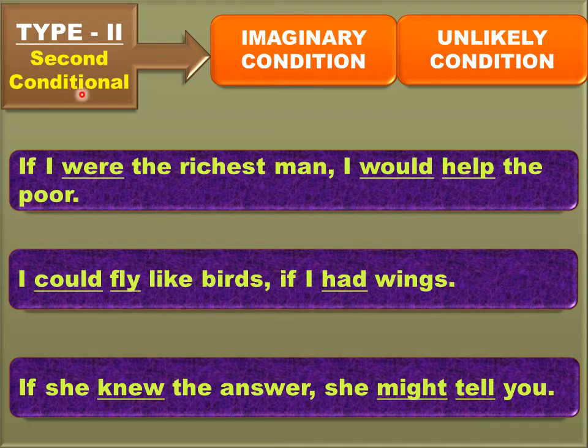We know that in second conditional, if clause should be in simple past and main clause present conditional. So here you can see, if I were the richest man, were is simple past. Would plus V1, this is present conditional. Again you can use modals like could or might.